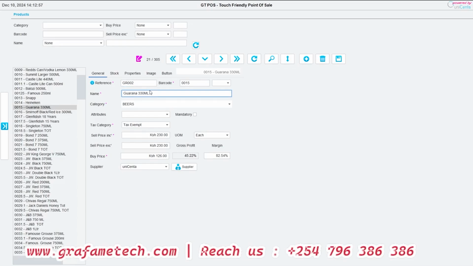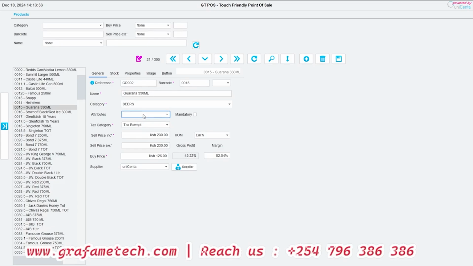Then the name. Also ensure that all the products that you set have the size or unit of measure there, because you don't want a mix-up of products that are 330 ml and products that are 500 ml, and these can even be products from the same company or the same brand. When you have not classified your products with the measurements or size, it becomes quite hectic for you. After you set the name, you select the category there.